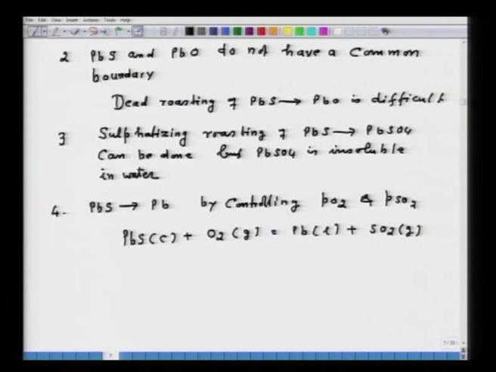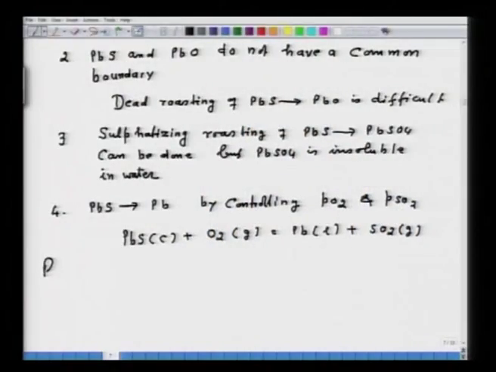So, this reaction is also possible. So, what I have illustrated from the predominance area diagram is the process of roasting. Under what condition what phase can form will be dictated by PSO2 and PO2 ratios for a given temperature. So, this information can be very easily derived from this diagram, and now let us see the roasting practice.